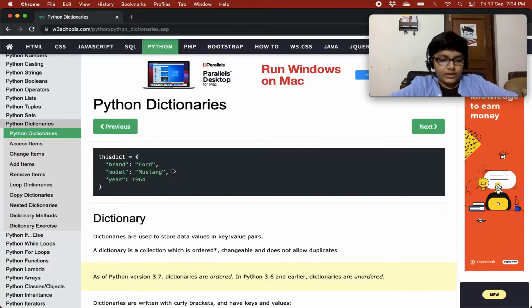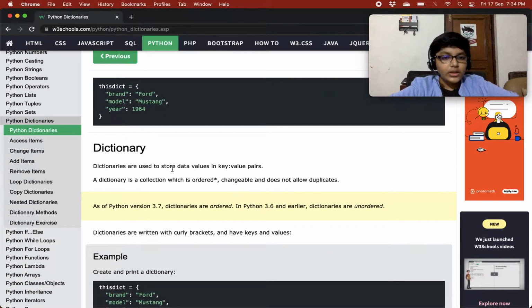Now let's see what a dictionary is. Dictionaries are used to store data values in key value pairs, meaning that the key is a reference to the value. For example, you have brand and Ford, that is a key value pair. Then brand is in reference to the Ford value.